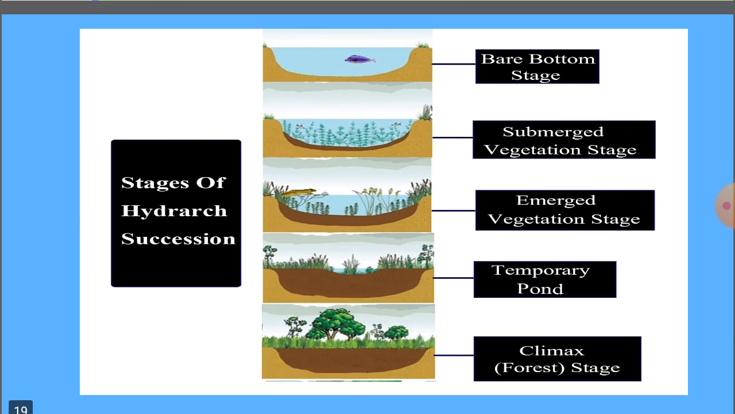These are the stages of the hydrarch succession. First, the bare bottom stage. Second is the submerged vegetation stage, which is the phytoplanktons. Then the emergent vegetation stage. Then the temporary pond, and then last, the climax stage, which is the formation of forest.